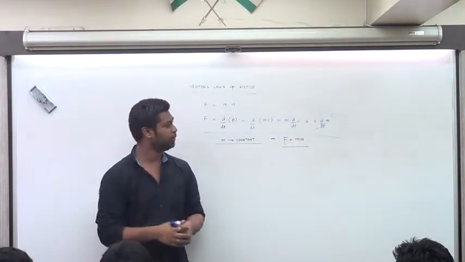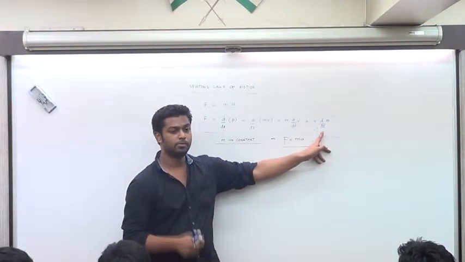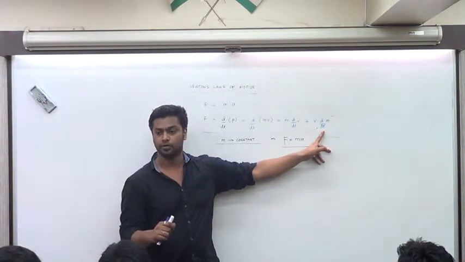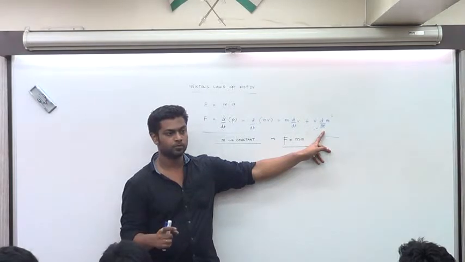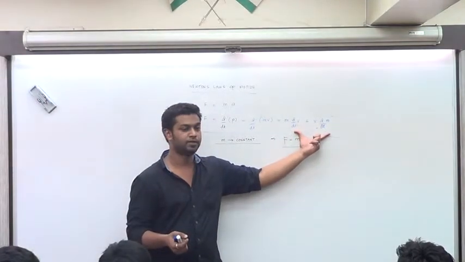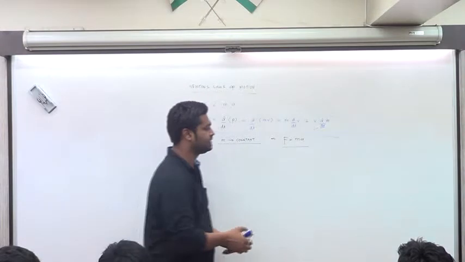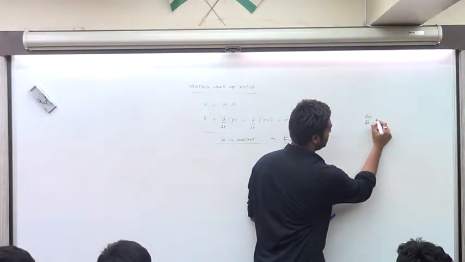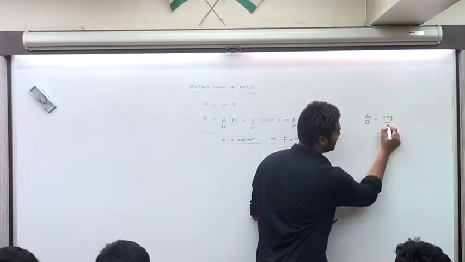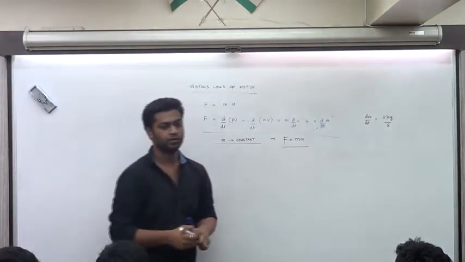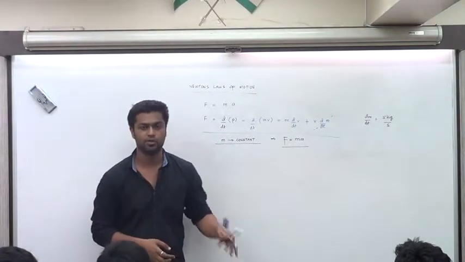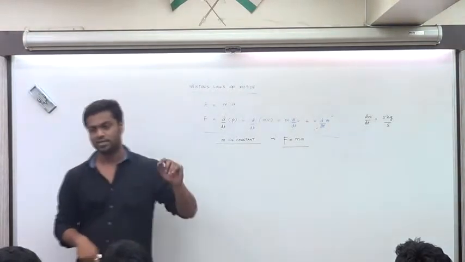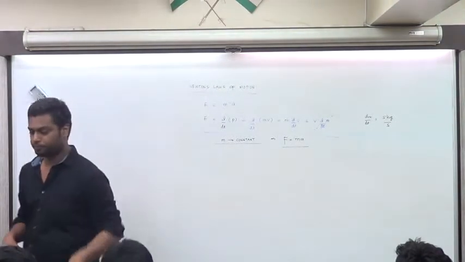So over here, you have to talk about this term because the mass changes every single second. Because it's burning out, mass keeps changing. Is that fair? It's obviously fair. So you have to write down this equation there. They will tell you that the rate of change of mass, that is dm over dt, is 5 kilograms per second. They have to tell you this, otherwise you're not able to put it into this equation and solve. That's your Newton's second law. That's F. Please write that down.